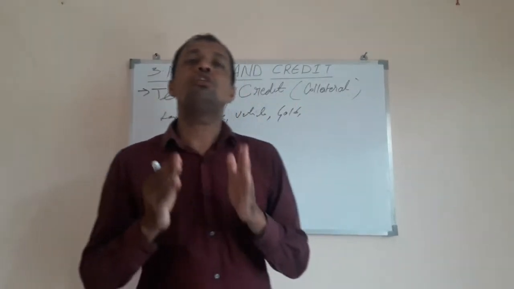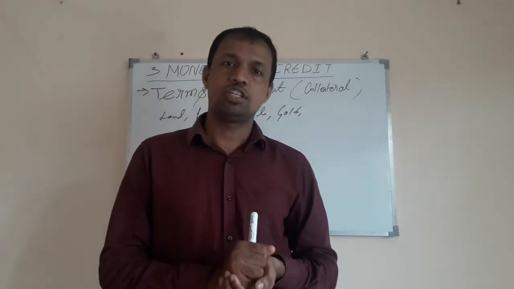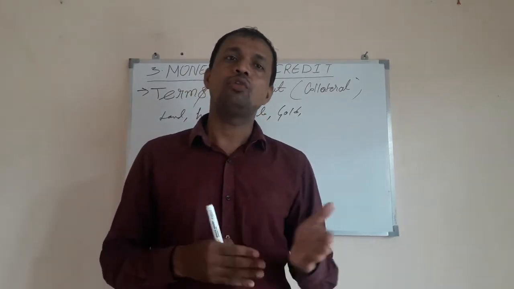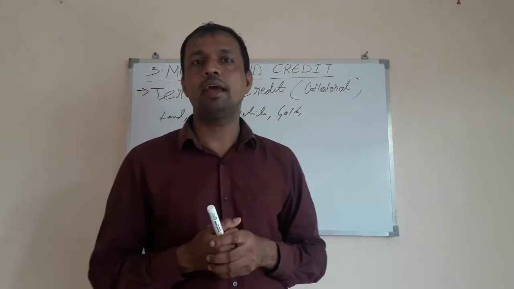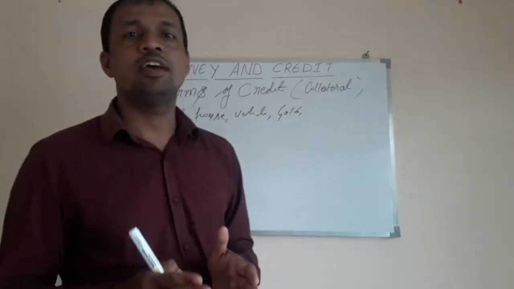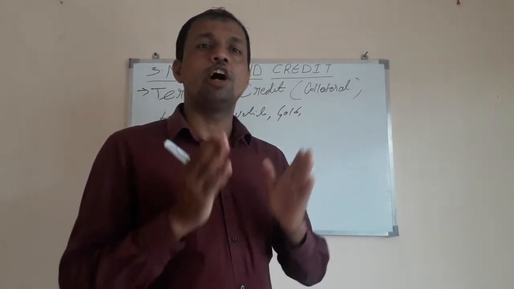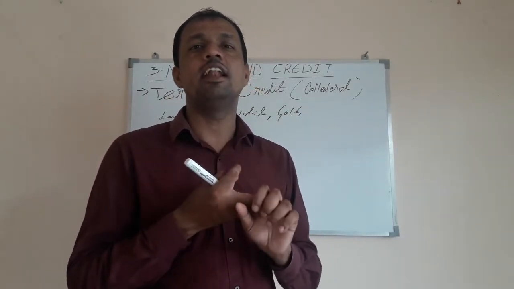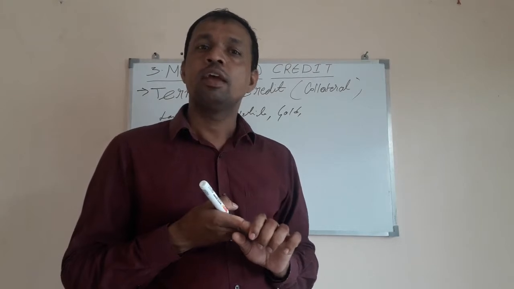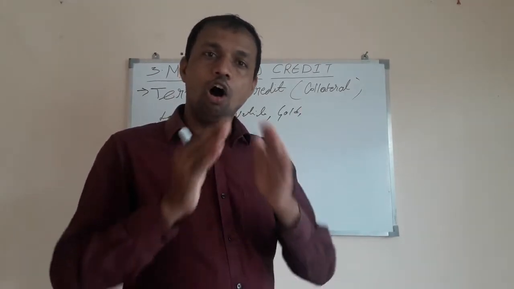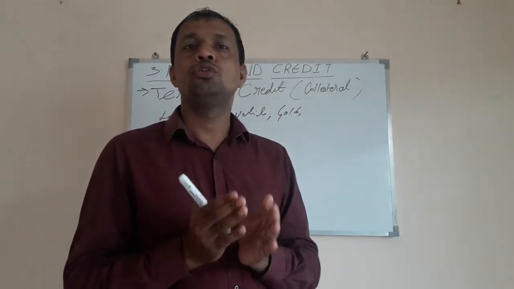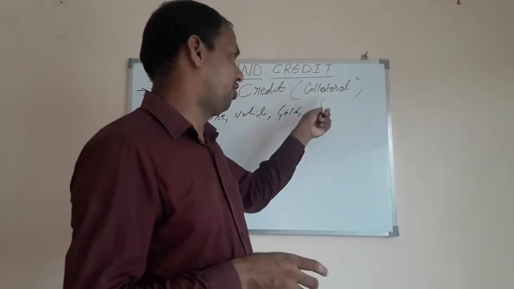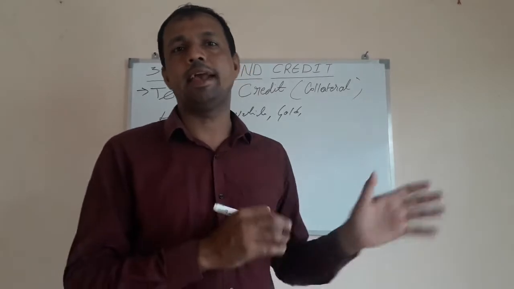So in order to avoid the loss, to maintain security and to continue its transactions, the bank takes certain documents as security. Those documents of land, property, vehicle, house, gold, ornaments, are collectively known as collateral in the terms of banking.